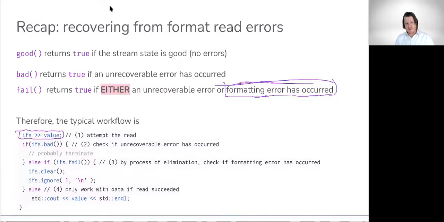And then finally, the last thing in our process is to only work with the data if the read succeeded. So notice here it's attempt the read. If bad, probably terminate with a non-zero exit code. Otherwise, check if it failed. If it did, clear, ignore, and then we'd come back and maybe attempt another read depending on how this is structured. Otherwise, if we're not bad, if we haven't failed, let's go ahead and actually work with the data because the read succeeded.